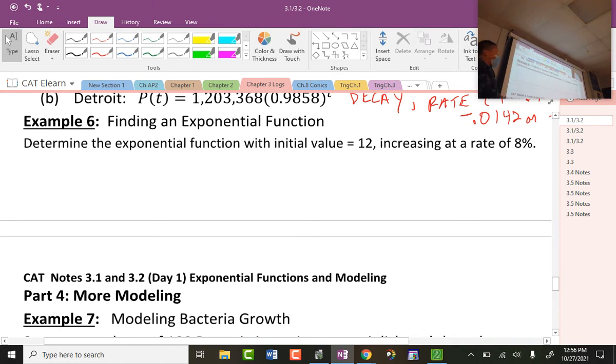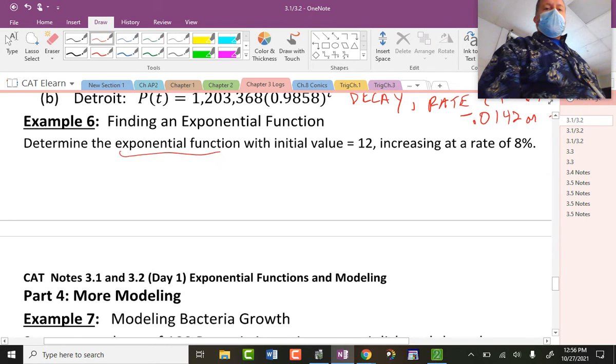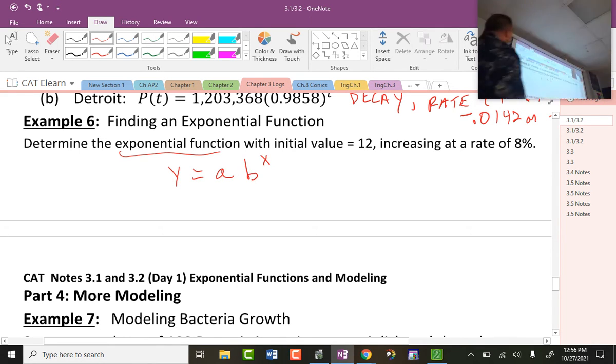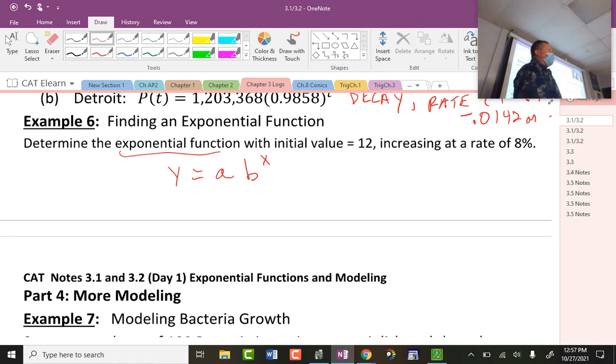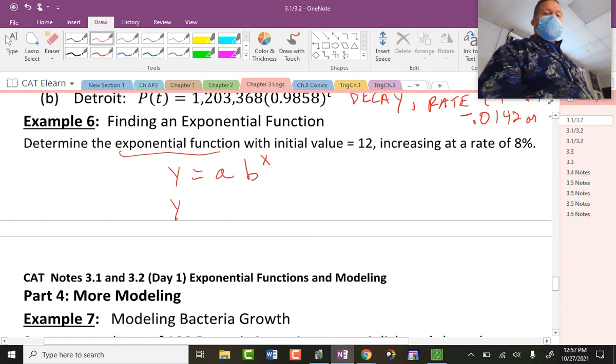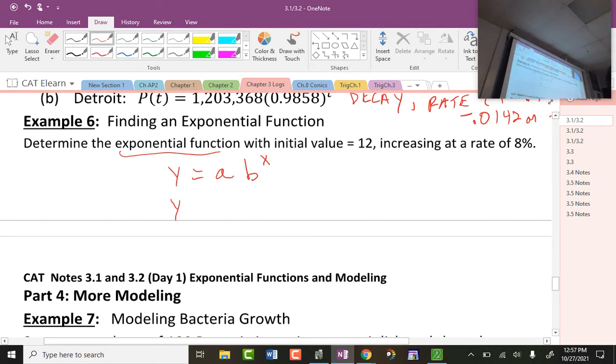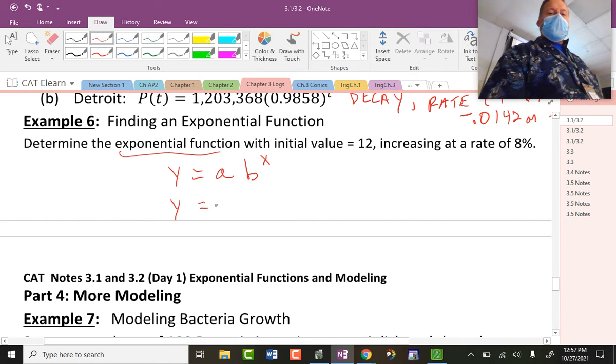All right. Determine the exponential function. The exponential function is y equals, let's go back to the simplistic, a times b raised to the x. With an initial value of 12, increasing at a rate of 8%. That's a pretty big increase. Okay. So what's A, everybody? 3, 2, 1, go. 12. It says the initial rate, and that's what A is, 12.